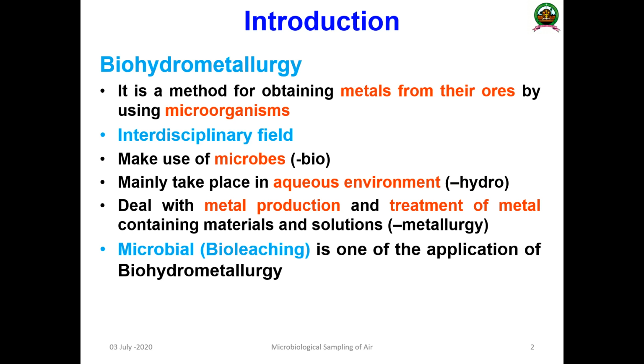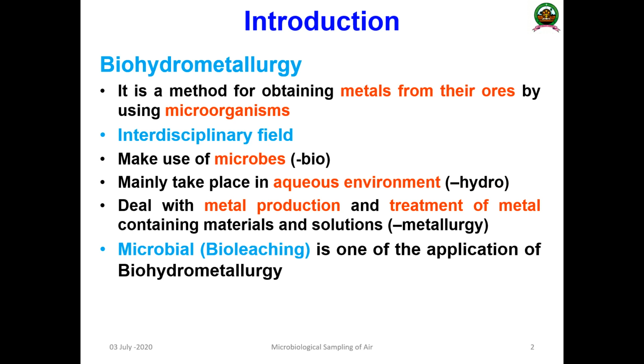Now we will discuss what biohydrometallurgy is. It is a method of obtaining metals from their parent ores by using microorganisms.